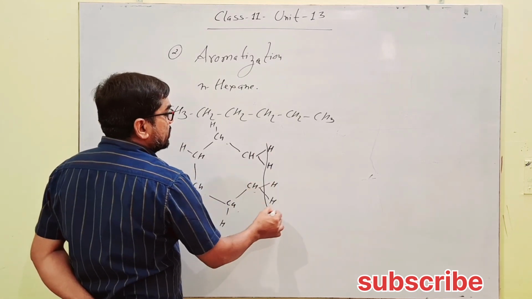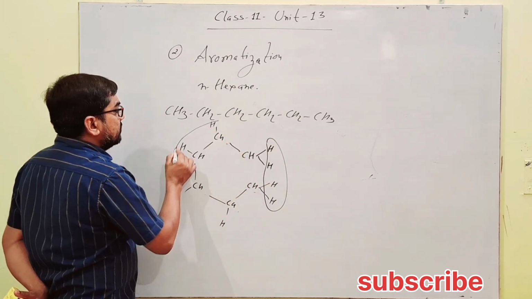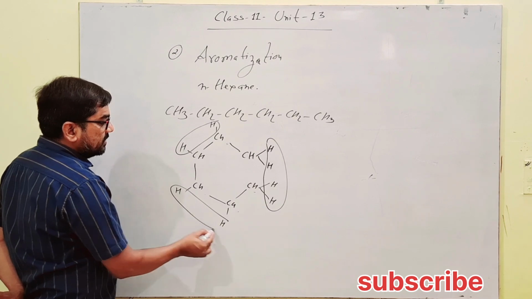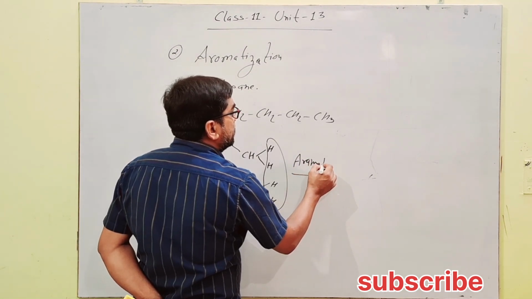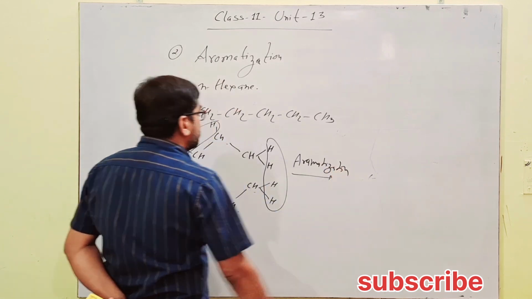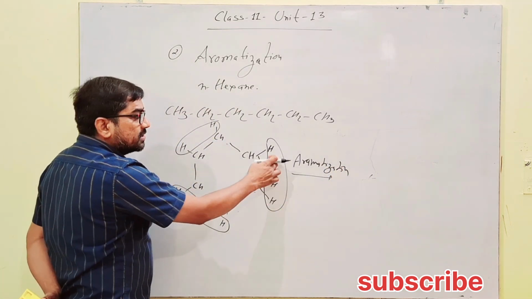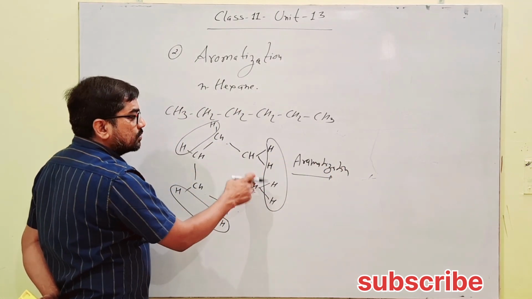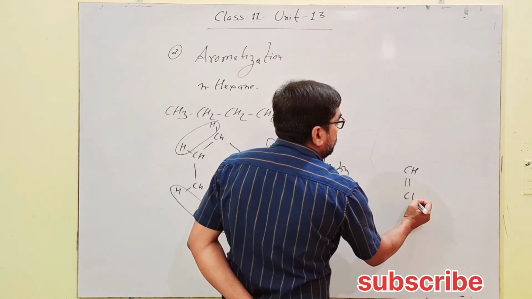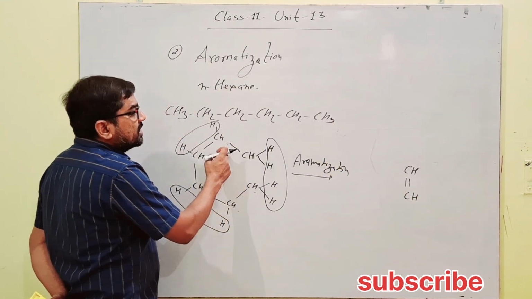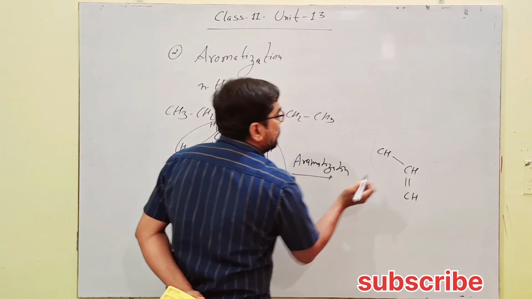Now here elimination of hydrogen and elimination of hydrogen here under aromatization. Just see, 2 units eliminated from these carbons, so double bond appears here, CH double bond CH. Next here single bond CH.